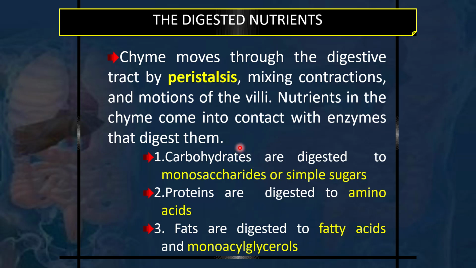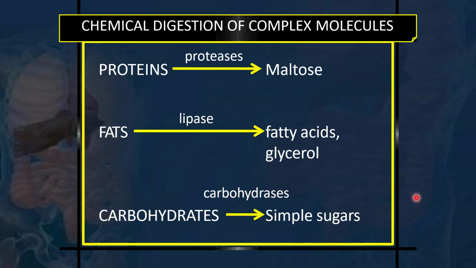So the complex carbohydrates, proteins, and fats are acted upon in the stomach and duodenum by the various gastric enzymes, pancreatic enzymes, and the bile juices, so that they break down into their simplest forms and can be absorbed very easily via the intestine. The chemical digestion of complex molecules leads to simple sugars from carbohydrates, fatty acids and glycerols from fats, and amino acids from proteins, basically by proteases.